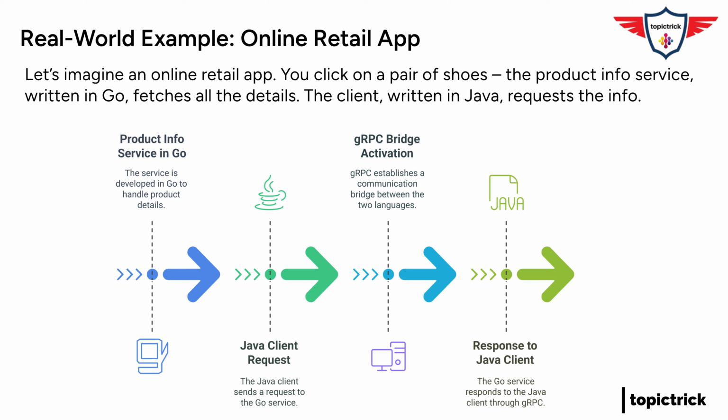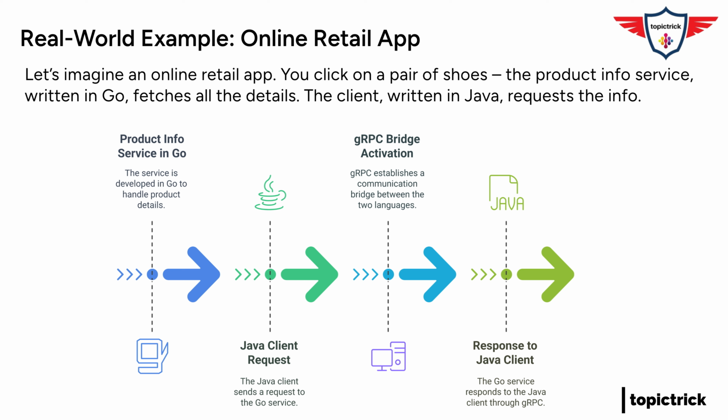Go, the language. Okay. Right. But the part of the app requesting that info, the client, is written in Java. Hold on. Different languages. Wouldn't that be a problem? Like trying to order a pizza in Italian when you only speak Spanish? You'd think so, right? But that's where gRPC really shines. Thanks to protocol buffers, the Go service and the Java client can understand each other perfectly.